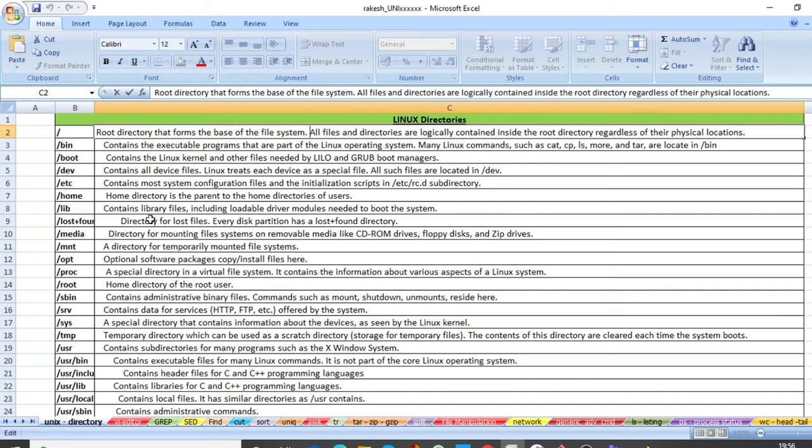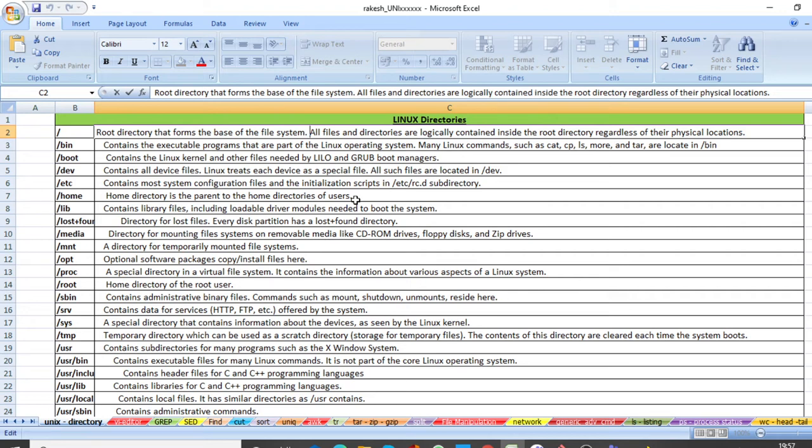And slash home is the home directory. Yesterday by using the cd command we moved to the home directory. The home directory is the parent of the home directories of the users. Suppose you want to go to the home directory of a user, like in Pliad we have the applicative user nzpped00, right?